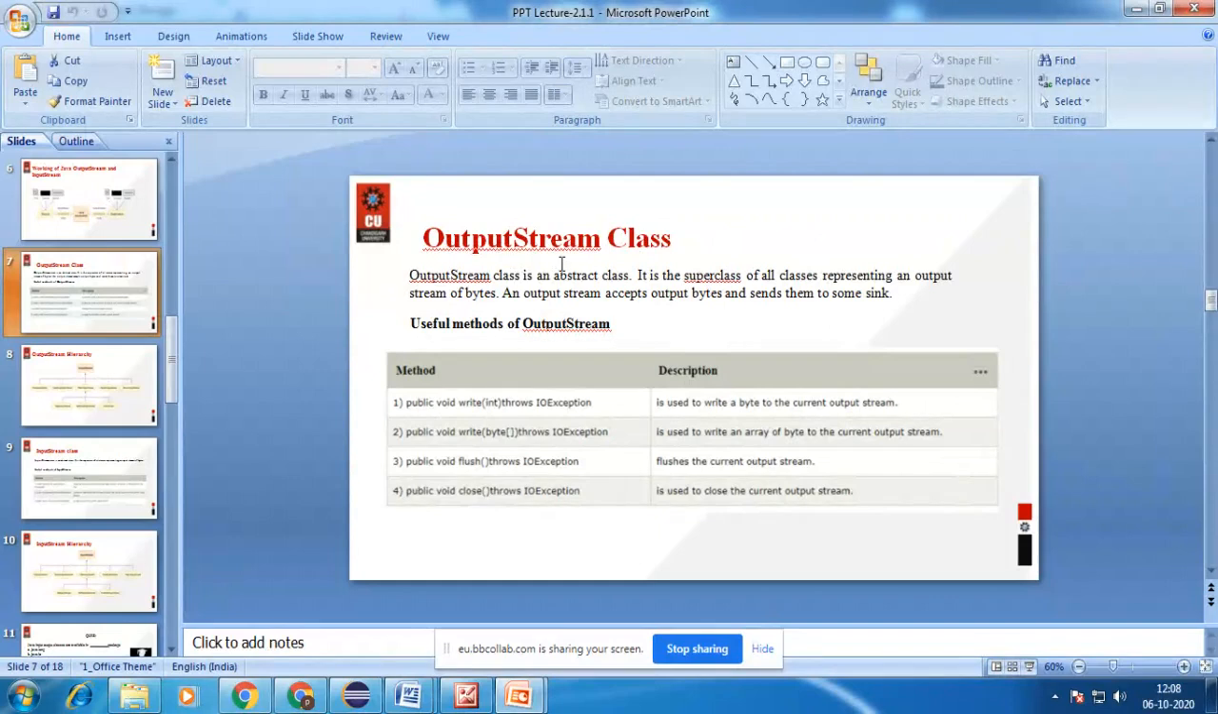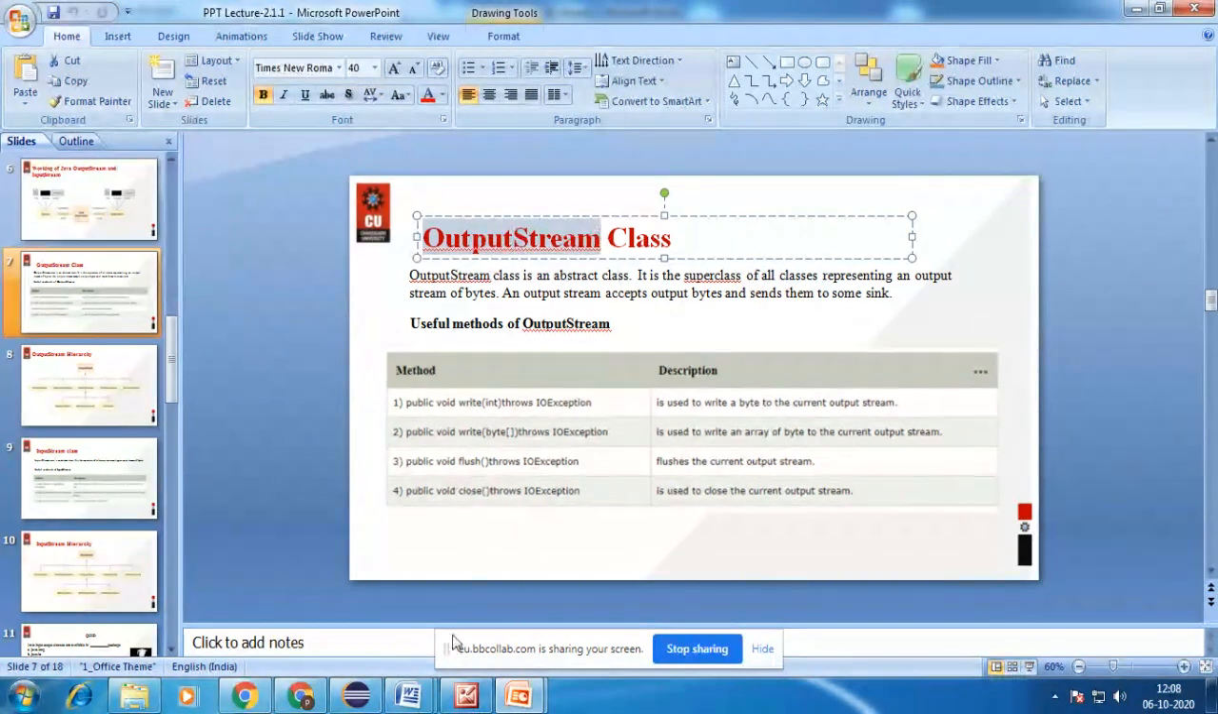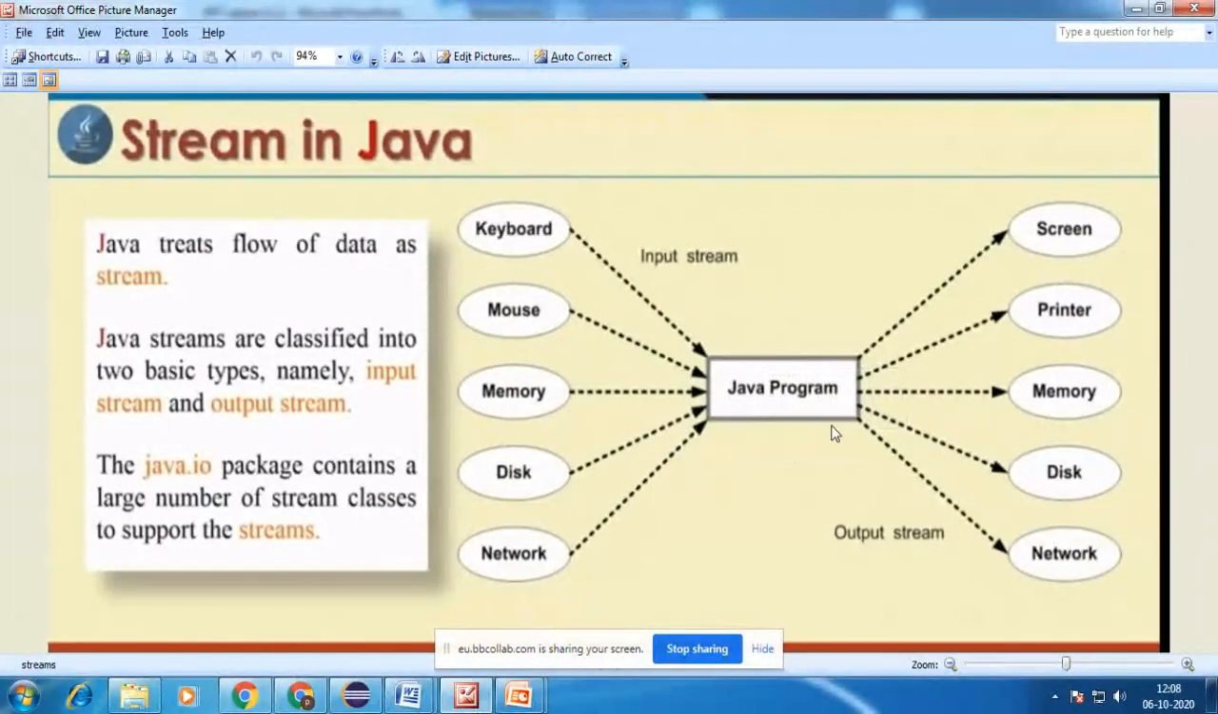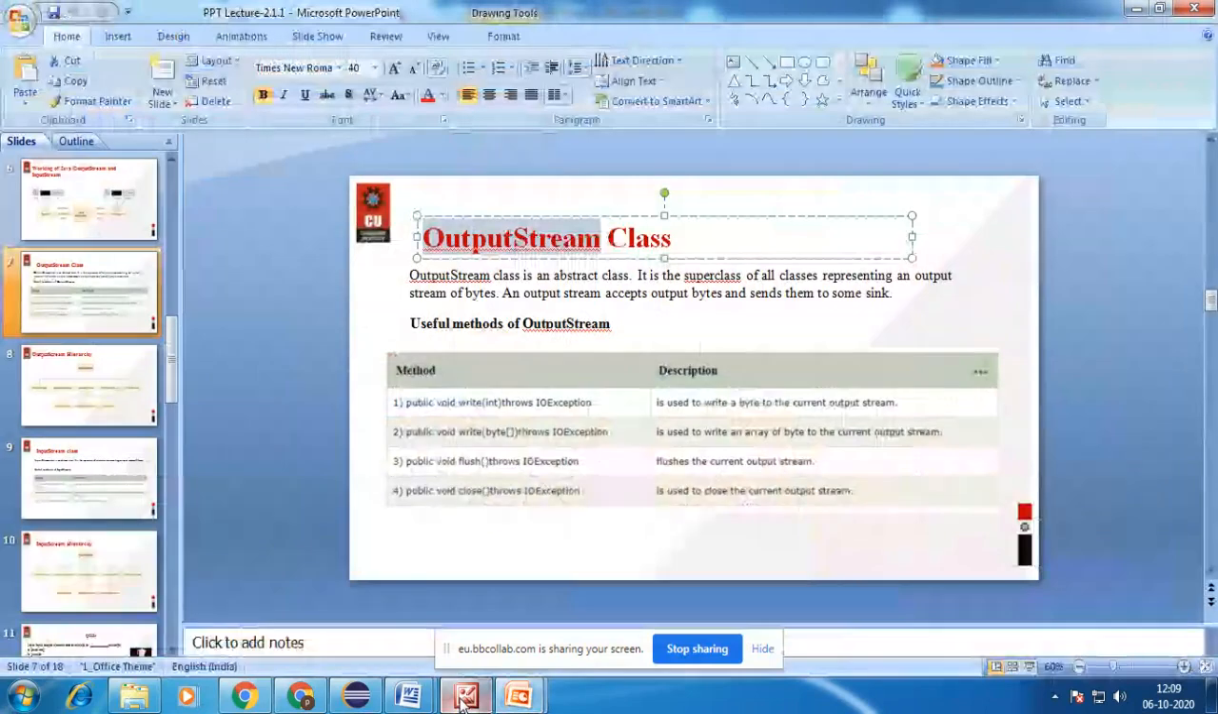The OutputStream class is used for writing data to the output destination. The output stream is nothing but a flow of data from the application to the destination. For that it has to perform a set of methods. It has to perform the write method: write a single byte, write a whole byte array, flush and close. These are the methods we have already seen in the OutputStream class.